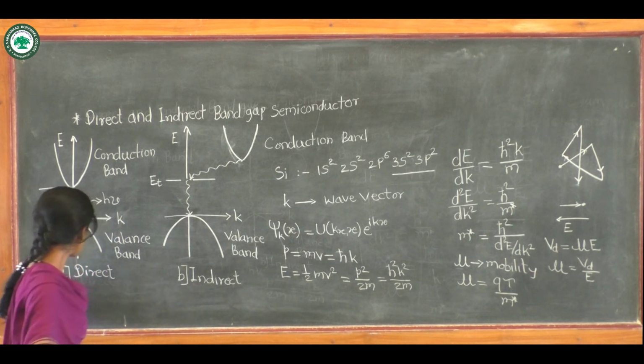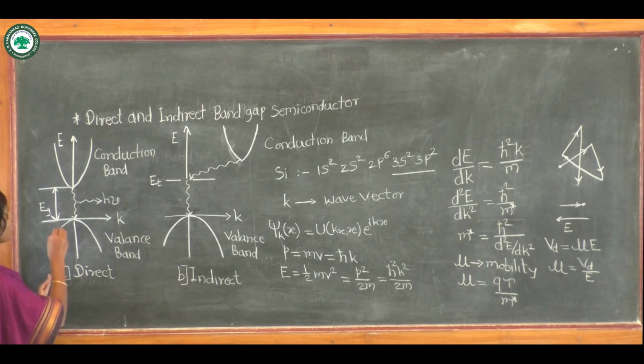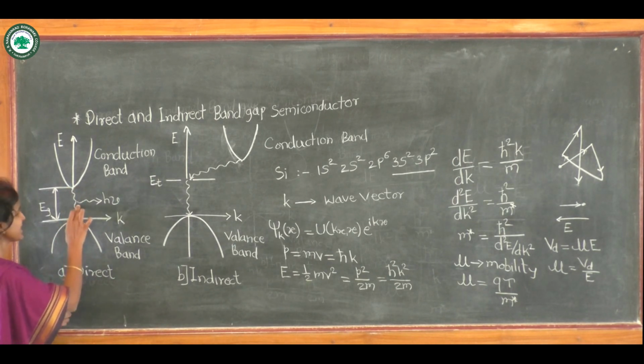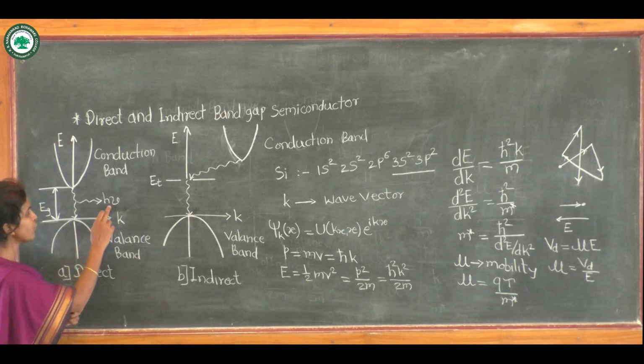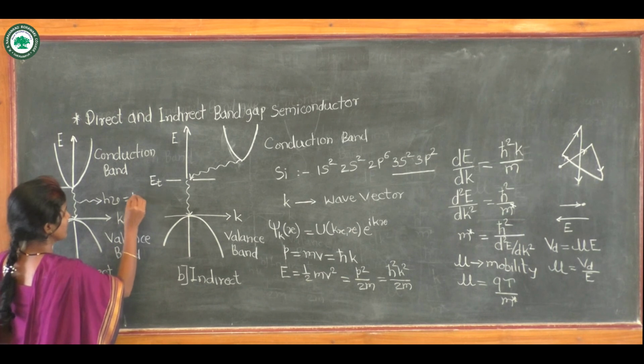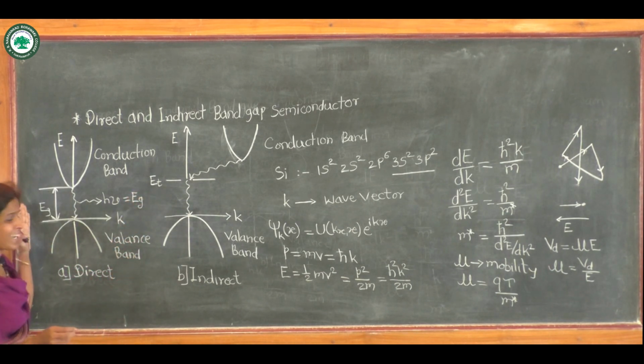So in case of direct band gap semiconductor, when electron from conduction band minimum makes transition to the valence band maximum, the energy is radiated in the form of photon which is equal to h nu, and this h nu is equal to the band gap of that semiconductor.